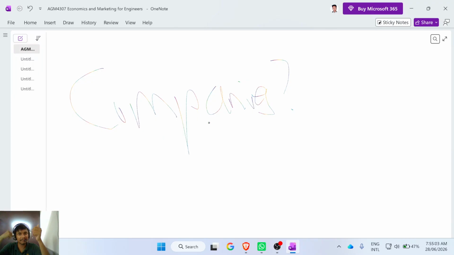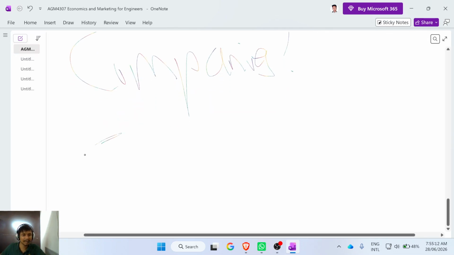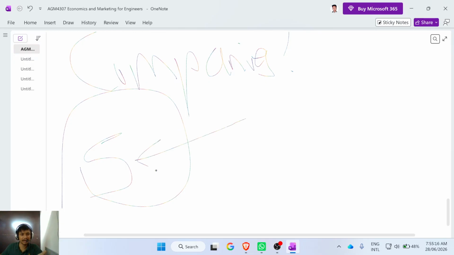Now they have to give salary. They want 5 engineers, so they have to pay salary for five engineers. They have to decide how much money they should give to the engineers. How do they decide how much to pay as salary for 5 engineers?